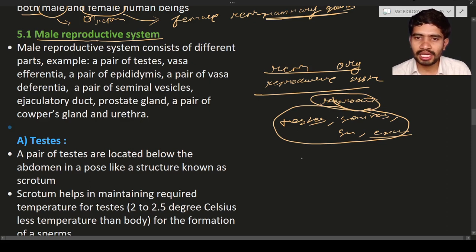For example, lungs are there, trachea is there, bronchus is there, bronchioles are there, alveoli are there. These are all organs, different types of organs, and together they are nothing but the respiratory system.